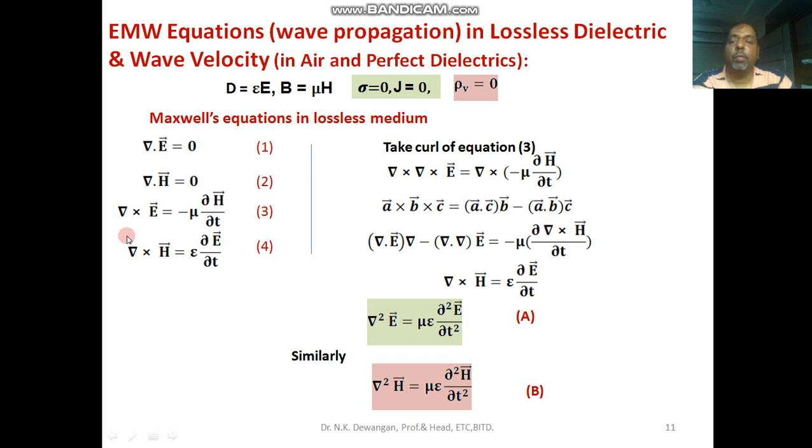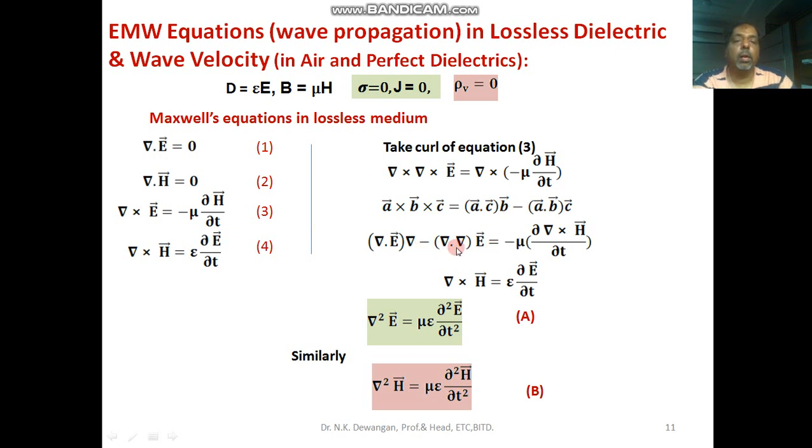from Maxwell equation 4. So the curl of H vector is epsilon del E by del T. So I am writing here this value, del epsilon del E by del T. So you will get divergence E, del dot E, and divergence E is equal to 0 from the first Maxwell equation. So this term will be 0, and here you will get minus minus, that will be plus.